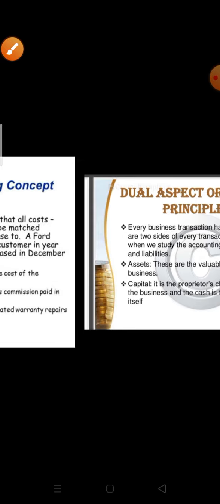A Ford dealer sells an automobile to a customer in year 2008 that it had purchased in December 2007. So, an example of a past expense is the purchase cost of the automobile from 2007. An example of a present expense is sales commission paid in January 2008. An example of a future expense is estimated warranty repairs to be done in the future. First, revenue should be recognized in this concept and then the cost incurred for generating that revenue should be recognized.